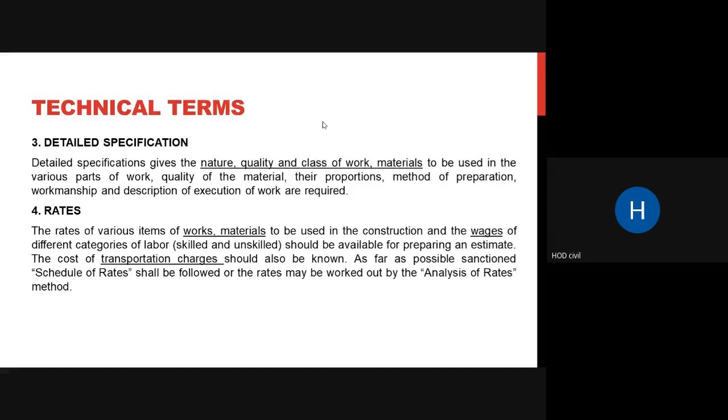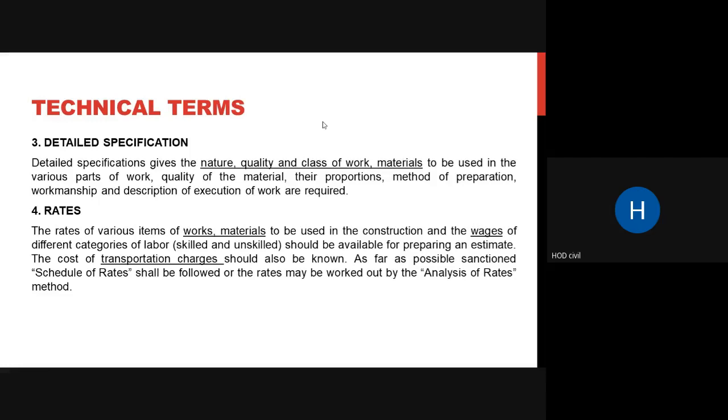Okay, so the rates of various items of work are first done individually. This also includes the wages of different categories of labor. As you know, there are skilled and unskilled laborers, so various wages of these are given in these rates. Cost of transportation charges are also included, so transportation charges should also be included.